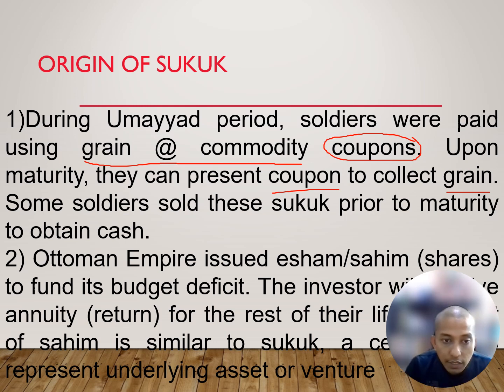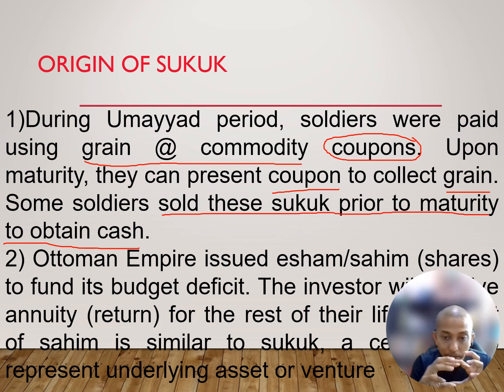So some soldiers sold this sukuk prior to maturity to obtain cash. You see? So that is the origin of sukuk. Previously the soldiers were paid using coupons. A coupon is a certificate, a piece of paper. With the coupon, they could collect grain at the end of the month, for example.